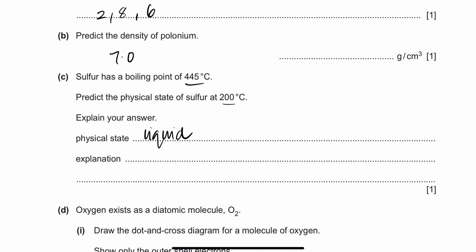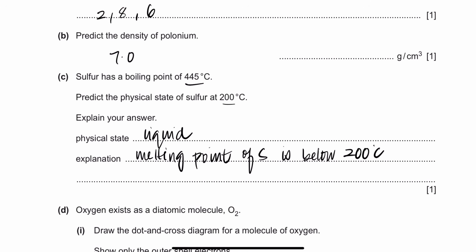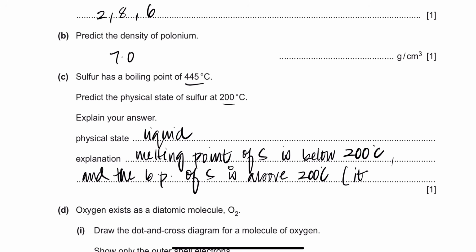And the reason for that is pretty simple. It's because the melting point of sulfur is below 200 degrees Celsius, so it's already melted and it's a liquid, and it's not a gas because the boiling point of sulfur is above 200 degrees Celsius. And what is that? It's 445 degrees Celsius, right? So that's pretty simple. You could have just said that and you would get your beautiful marks.